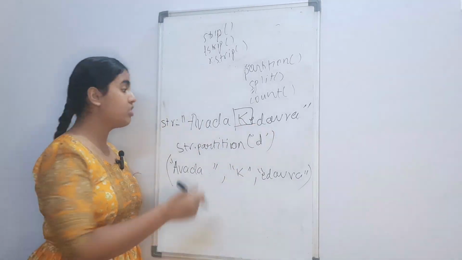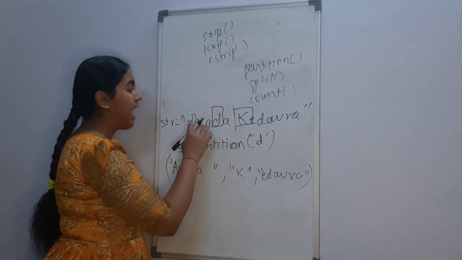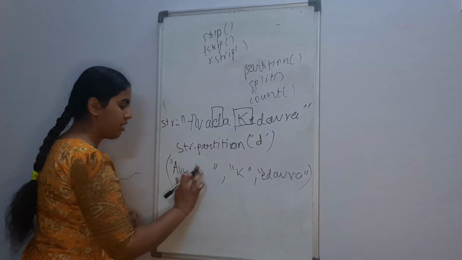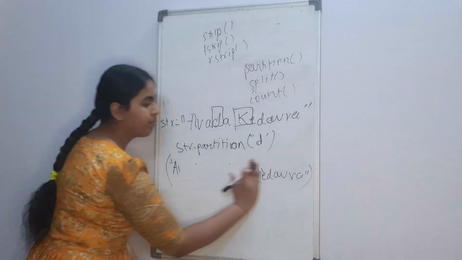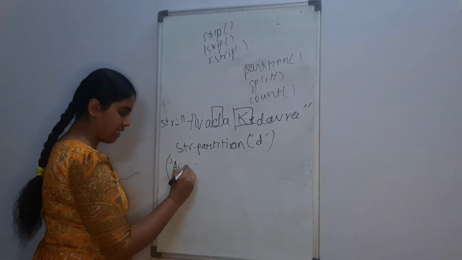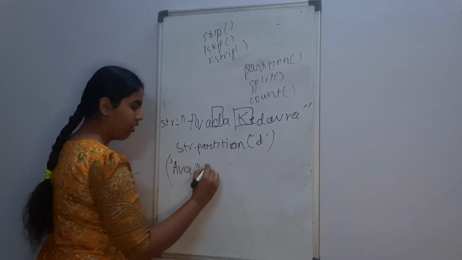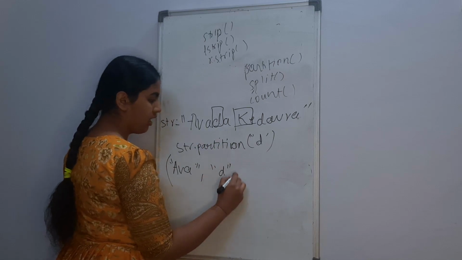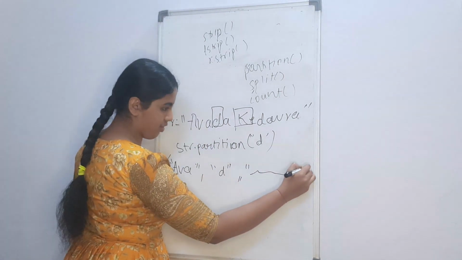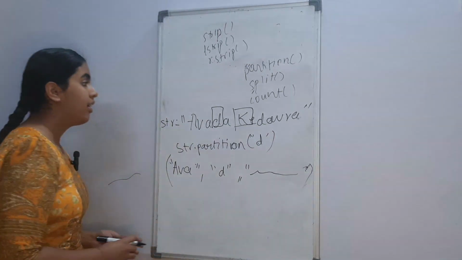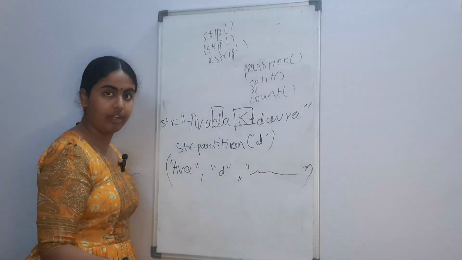But in partition, it will only split it at this part. So our output would be somewhat like this: 'Ava', 'd', and then the remaining string after d, 'a Kedavra'. Okay, so this d would be included in our output.